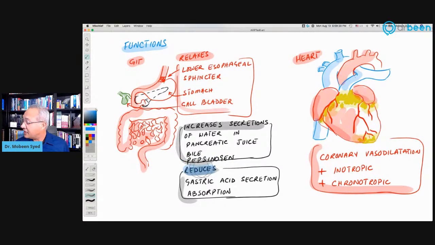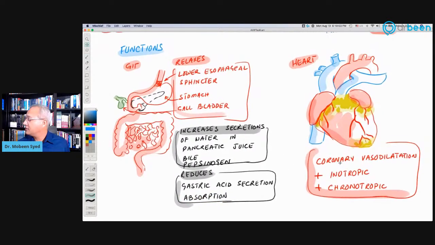Then it reduces gastric acid secretion, and it reduces the absorption of stuff from the GIT. And it's a very simple thing. Look, whenever the GIT would move fast, it is going to move food and the substances in it faster forward or maybe backwards. And that would actually cause them to be ejected from the body fast. So the absorption would naturally reduce. So the VIP reduces the gastric secretion, plus it reduces the absorption of the content from the GIT.